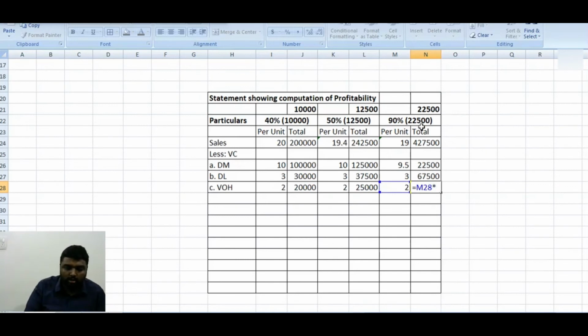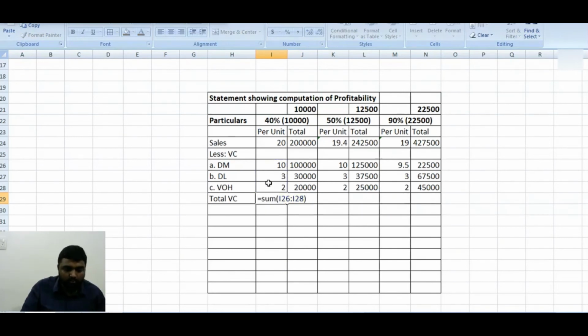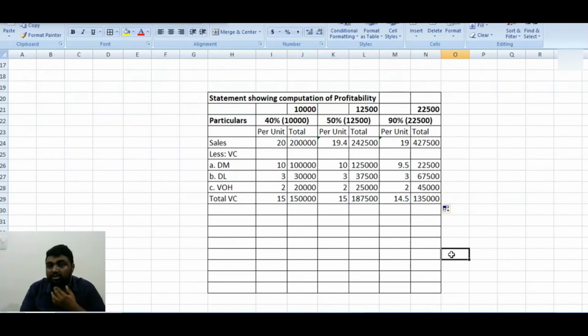So here also we are able to do it. Now we can find out the total variable cost. Total variable cost is what? Sum of all these, so 15 rupees. The same thing you can do for all. So for the first two products, variable cost remains the same. For the third one, it is reducing. So now you can go for your main thing,